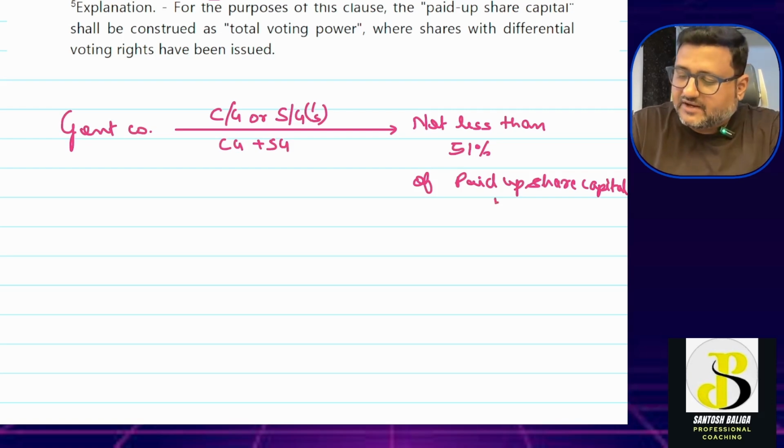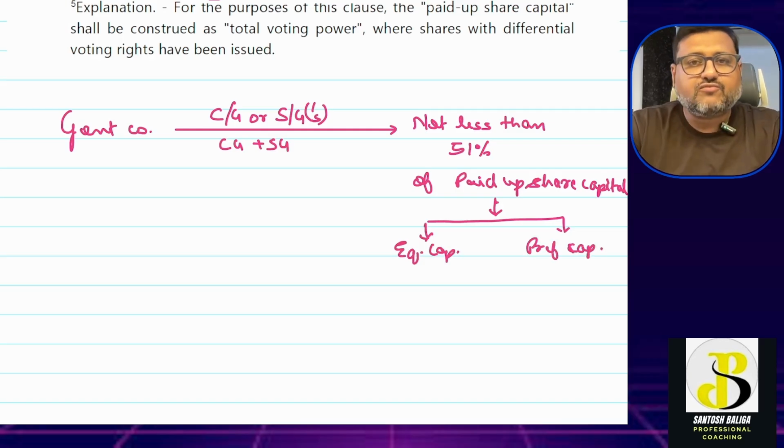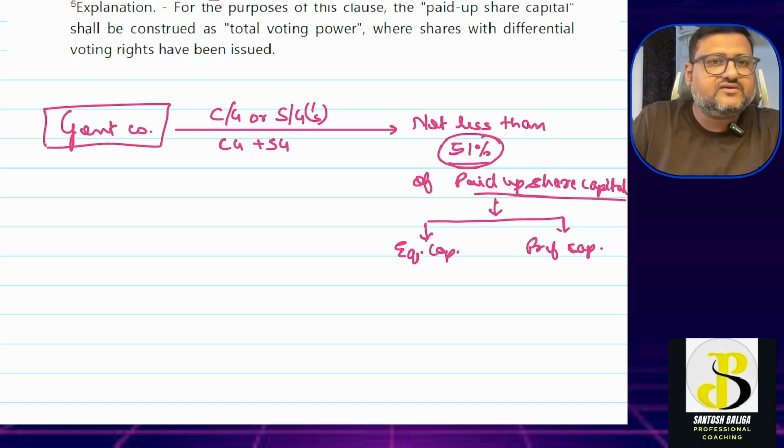Now what do you mean by paid up share capital? Paid up share capital means it will include even the equity capital as well as the preference share capital. Okay, the combination of both shall be at least how much? 51%. I hope this is clear.